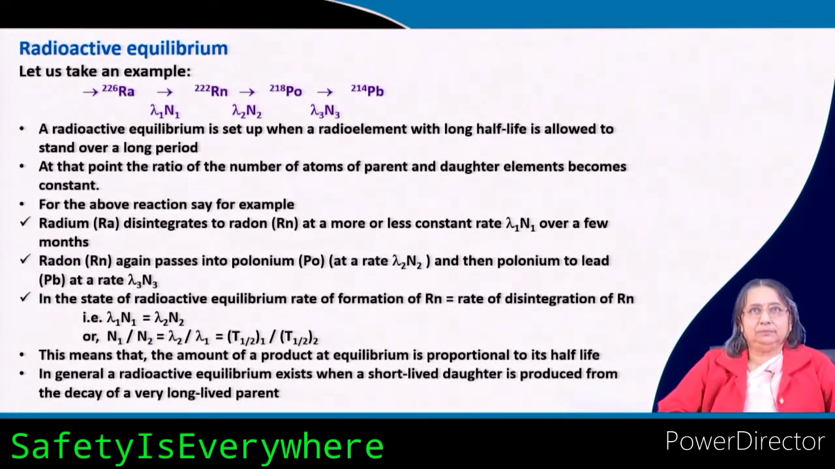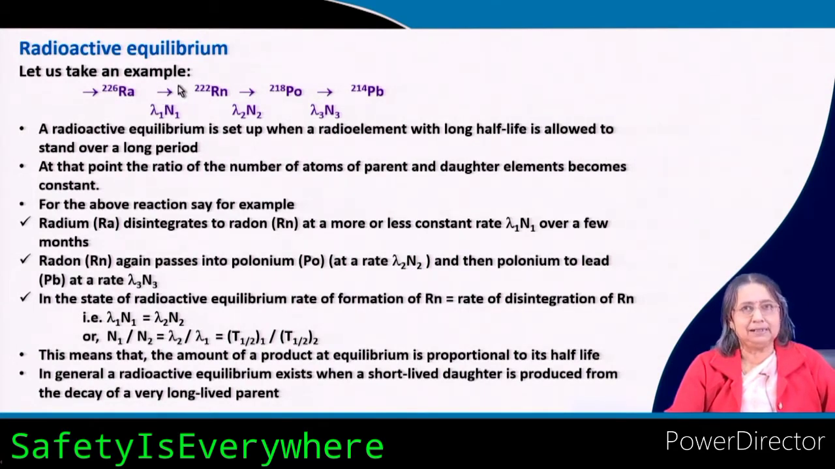Now, radioactive equilibrium is also very important and very interesting. What you can see here is a chain type of reaction. It starts with radium 226, the atomic mass number. At each step one alpha particle is given out. Here only the atomic mass is written, the atomic number is not written. Upon alpha elimination, the mass is reduced by 4, and then another alpha particle is emitted.